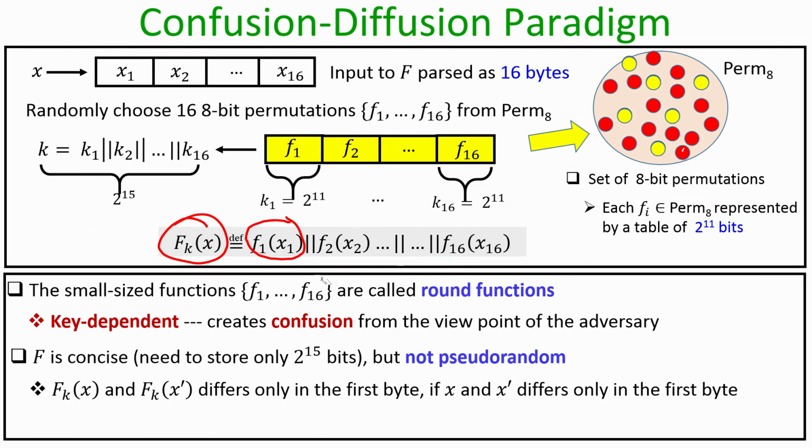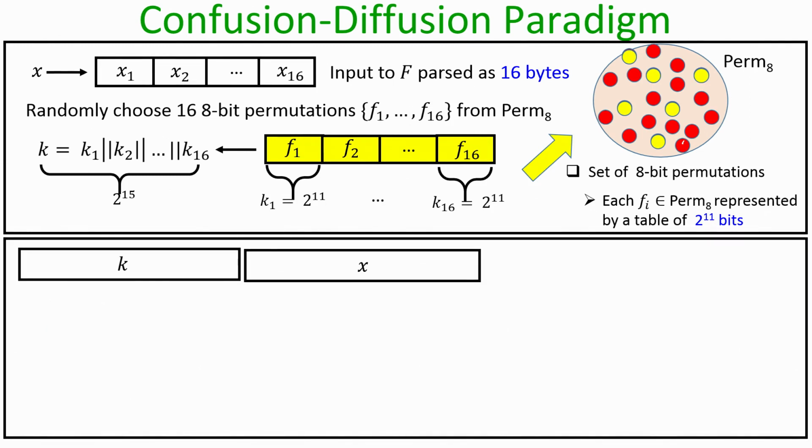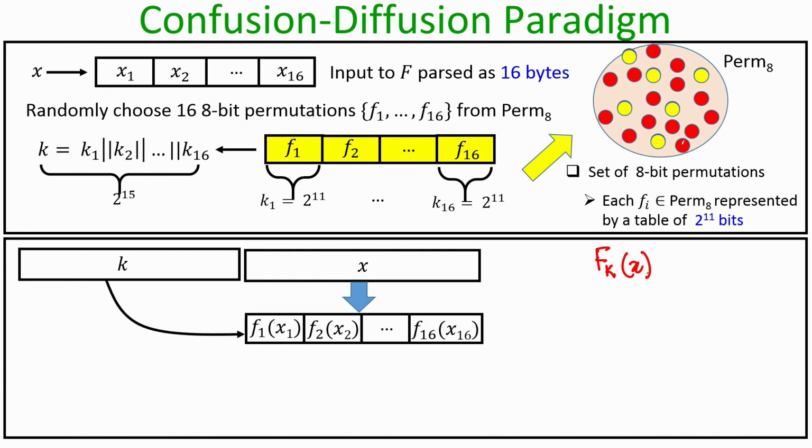And that is not what you expect from a pseudo random permutation. So, the way we get around this difficulty is that we apply the logic that we have used in the construction of f k of x several times by introducing what we call a diffusion step. Let me go into a little bit more detail. Imagine we have the input x for the function f k which we are interested to construct, and we have the value of the key.